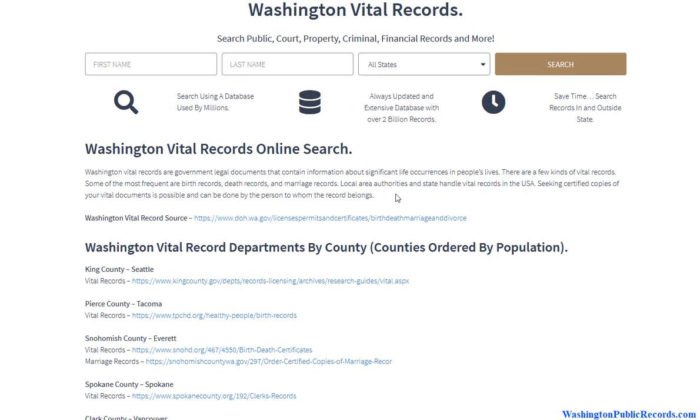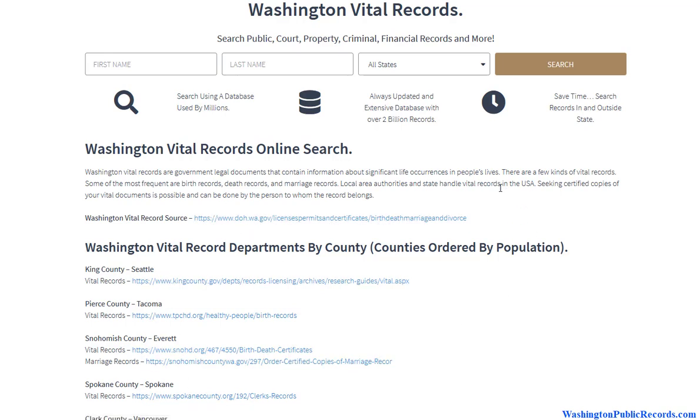Let's say a birth record, a birth document. Those are only available to the person that the record belongs to, maybe the parents, guardians, legal representatives. So the public isn't necessarily going to access this information unless the person passes away. And then with time, those records are able to be accessed by the public for genealogy searches and things like that. So that's something to keep in mind. If you are looking for an official certificate, you could use these resources here.